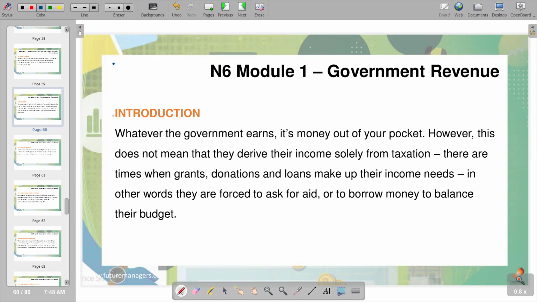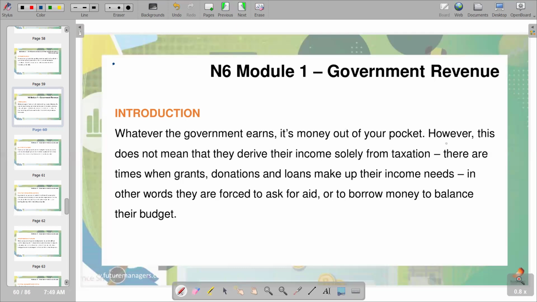So it reads, whatever the government earns is money out of your pocket. So we can just take note of this statement that whatever the government earns, it's money out of your pocket. What it actually means is the revenue that the government collects, it collects from its citizens, and remember, you are the citizen, so it's coming out of your pocket. Remember, through taxation, we are going to see that the government taxes the customers through VAT, that is value-added tax. So the citizens of the country are the ones that pay tax to the government. So the citizens are the sources of revenue for the government. That's why we have a statement stating that it's money out of your pocket.